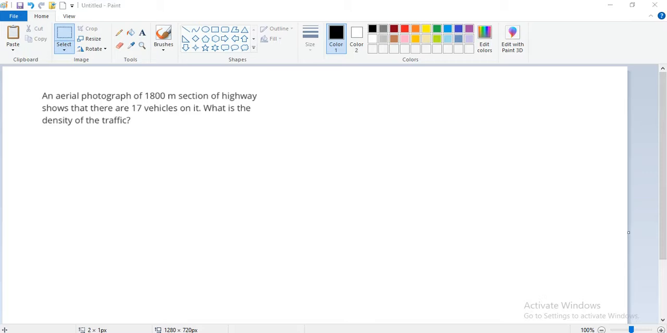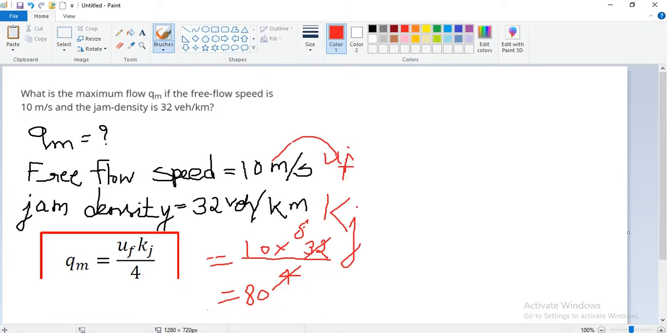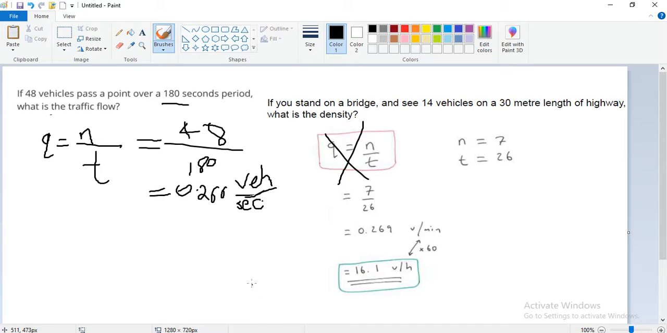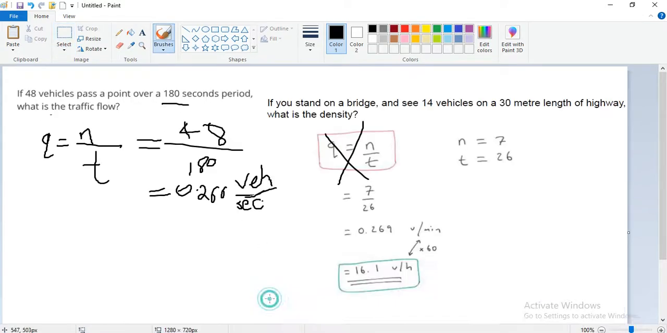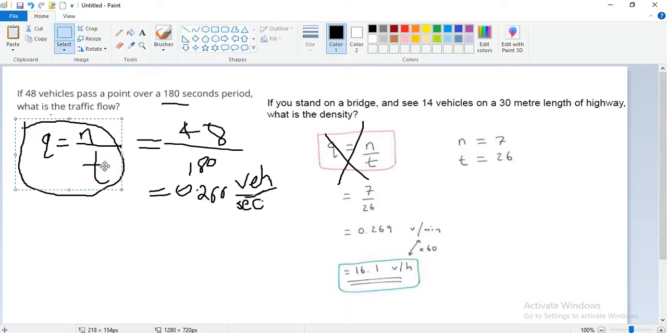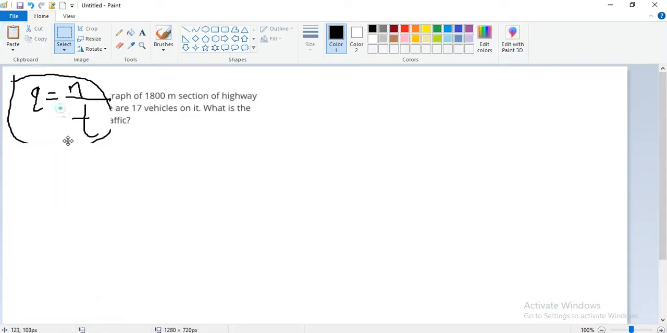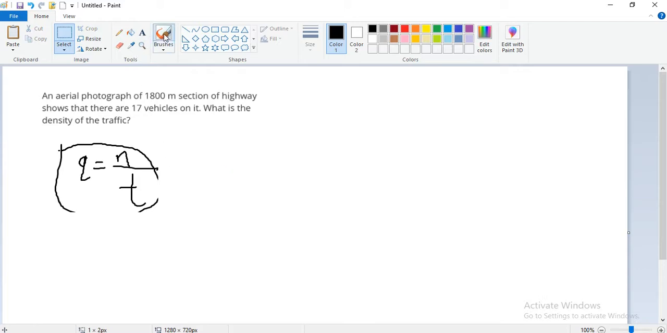Okay, we have already solved this like this, not this. Q is equal to n upon t. Yes, what is the density of the traffic? You can find it similarly, where Q is equal to n upon t, and n is the number of vehicles, 17, upon time.